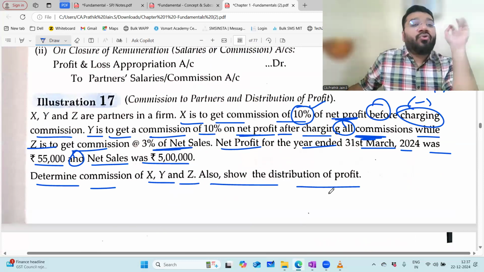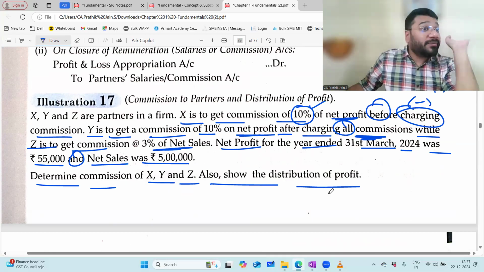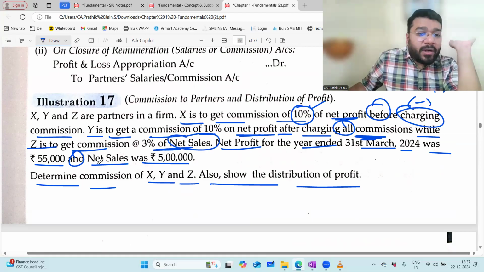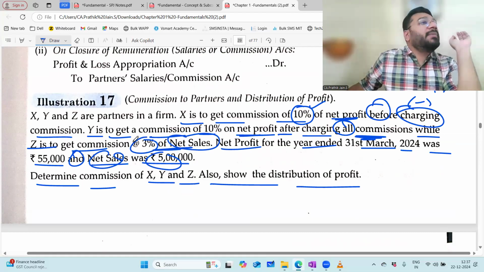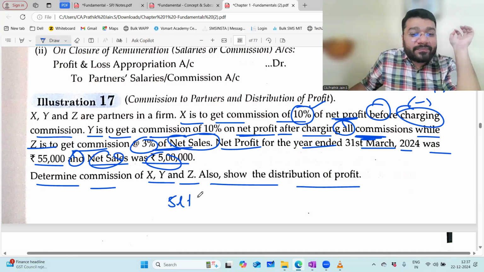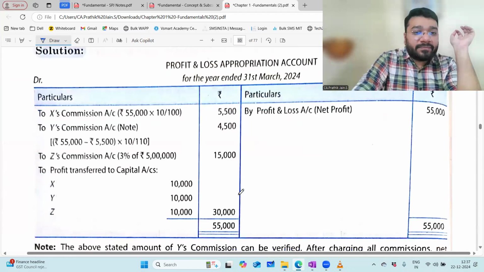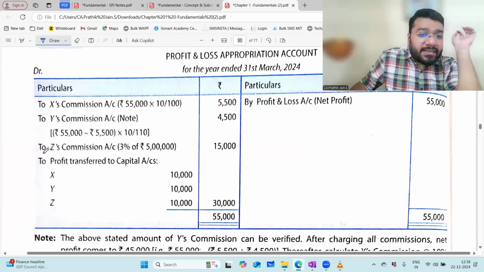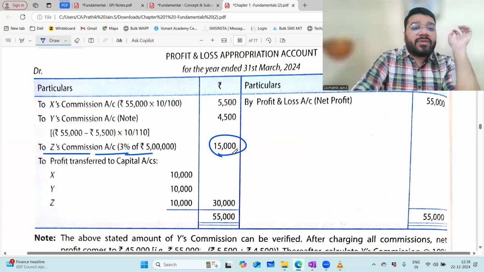Out of X, Y, Z, whose commission is easily calculable without any problem? X and Z, both. Z is very easy because Z is to get a commission of 3% on net sale. So what is the net sale? 5 lakh into 3%. How much? 15,000. So Z's commission is 15,000. Any problem?